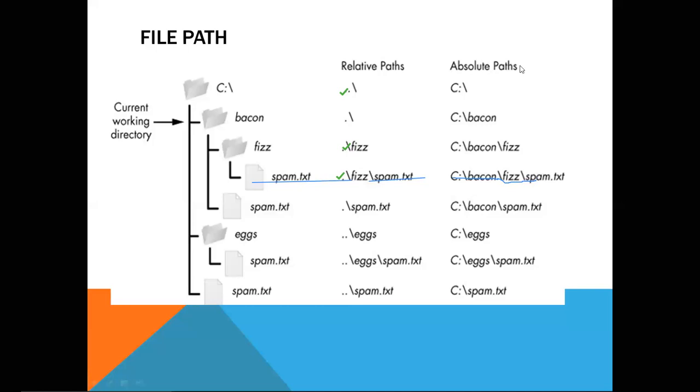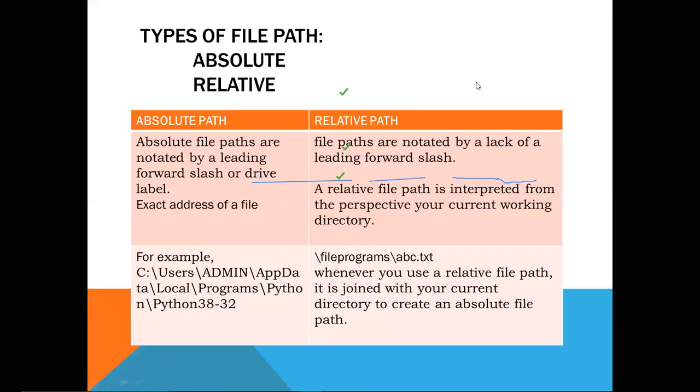In case of absolute path, we are providing the whole path, the exact path of the file. In this case, spam.txt is stored inside C colon slash backend slash p slash spam.txt. Like this, we provide the name of the drive as well as the name of the directories. So this is the absolute path, the exact path. Let us move to the next slide, in which I explain the difference between the absolute and the relative path.